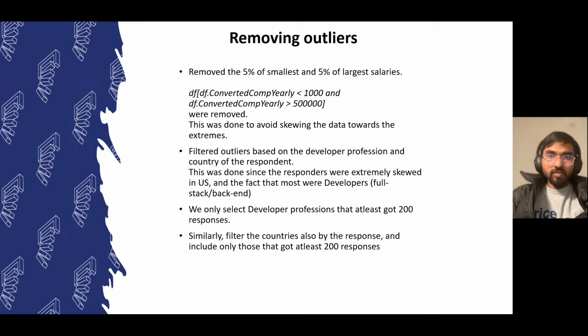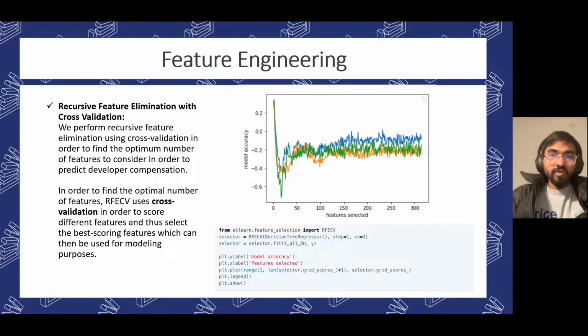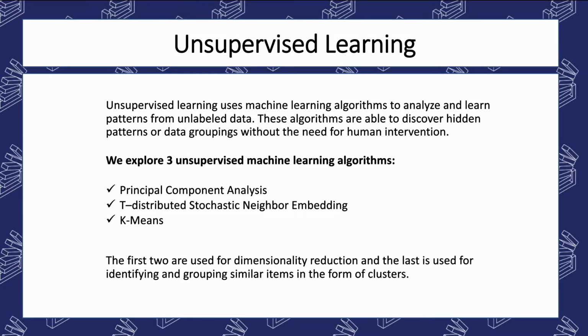Then for outlier analysis, we removed the 5% of the smallest and the 5% of the largest salaries to avoid data skew. We also filtered the columns so that each class is supported by at least 200 responses. For the feature engineering, we started off with recursive feature elimination with cross-validation. We were able to narrow down the top 10 most influential features this way, which we later fed into the ML pipeline.